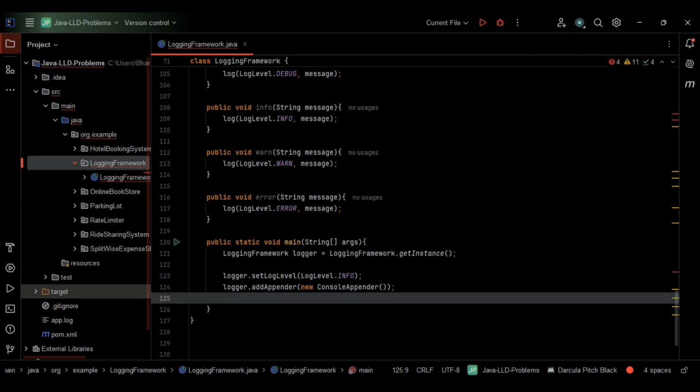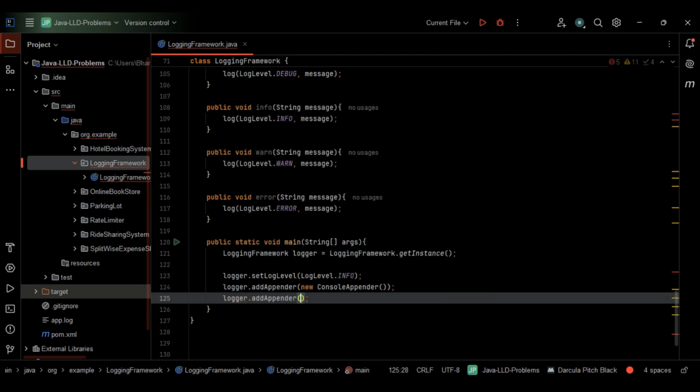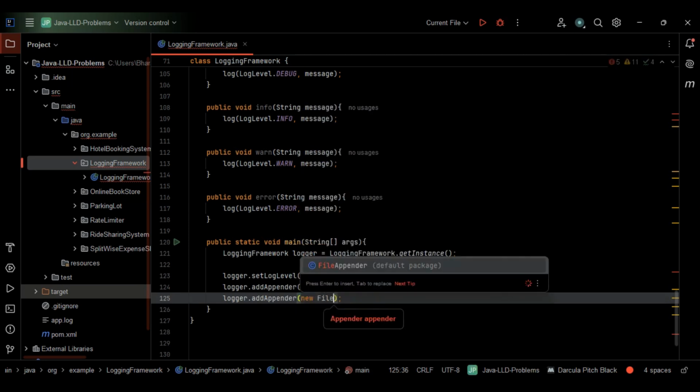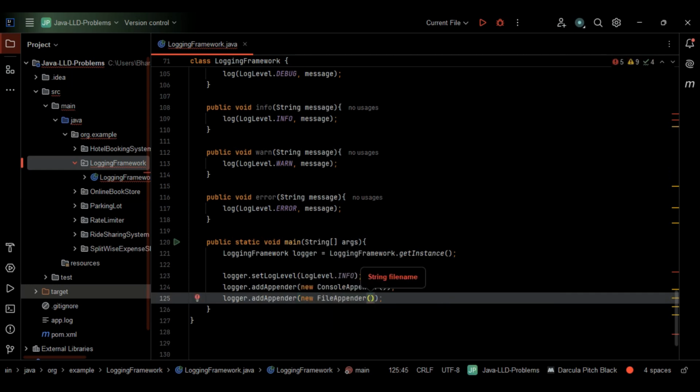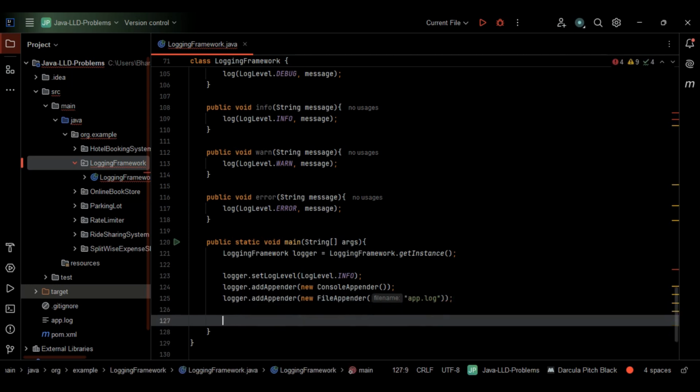So the next step after logging to the console, we have to log to a file named anything of your choice. So I'll just give any relevant name. So just give logger dot add appender. What we are doing here, we are logging to the file name, right? So here in this case, let me give new FileAppender. For the file appender, we have to consider some file name. So in my case, what shall I give? Let me give here app.log. So this will be relevant. So I have considered this one. This is fine. So till here, this is fine.